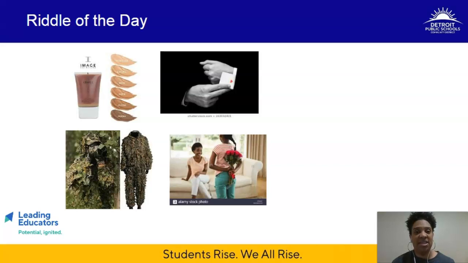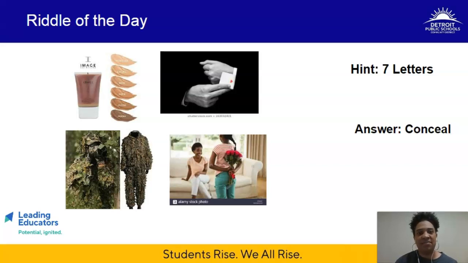I am going to give a hint, so if you do not like hints or spoilers, this is the point where you pause. This is a 7-letter word. And so right away, this may have already shattered what your first thoughts were. Got that? The answer for today, folks, is conceal. Conceal. All right. What do you think about that? Now, you may have been thinking one thing, but as soon as I put up 7 letters, you said, well, that can't be it. And if you look at one of these clues, it can kind of send you in the right direction. All right, so hopefully you got that one. You enjoyed the additional challenge today and the mashup.